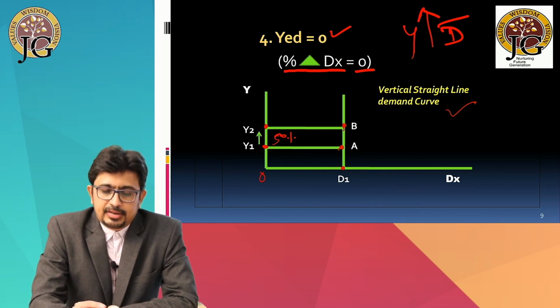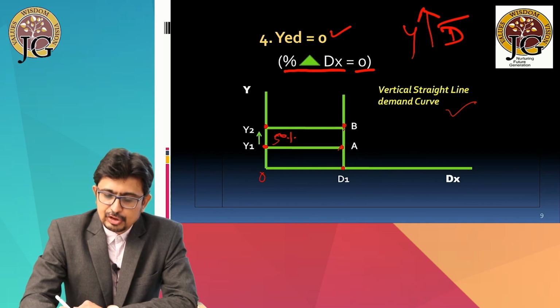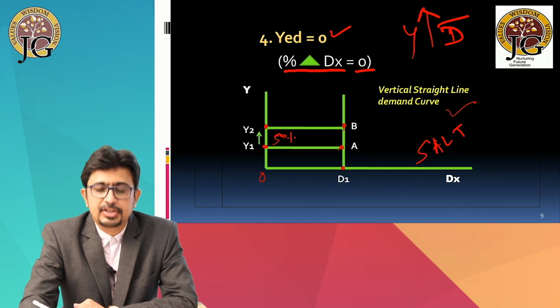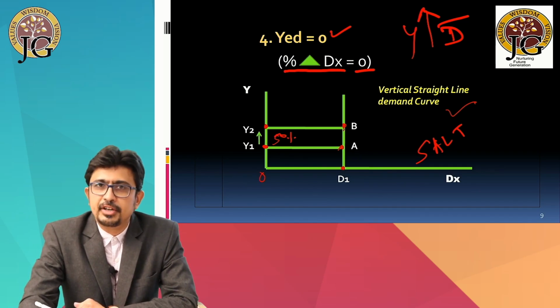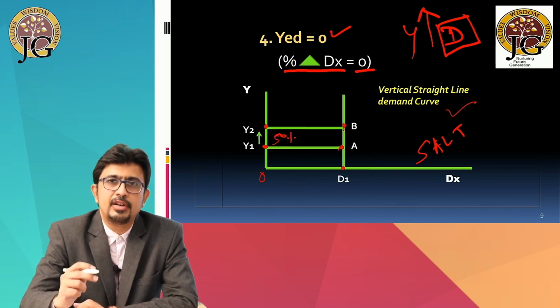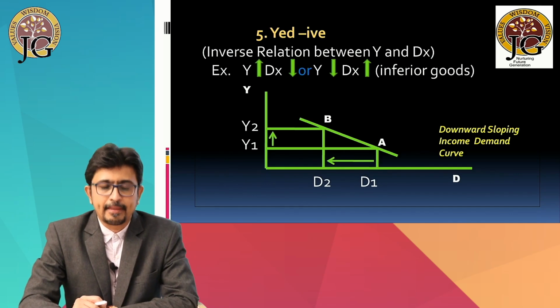Now this can happen in case of goods like salt. Even if someone's income increases, his consumption and demand for salt is not going to increase simultaneously. So even if your income increases, you will keep your consumption of salt constant, and therefore the demand curve will be a vertical straight line.